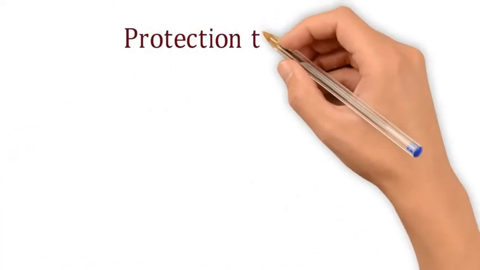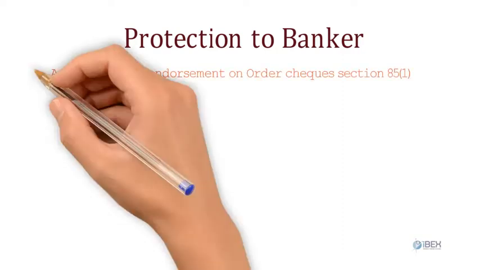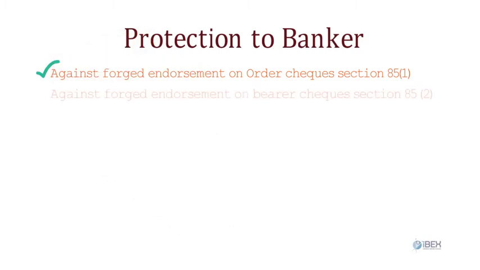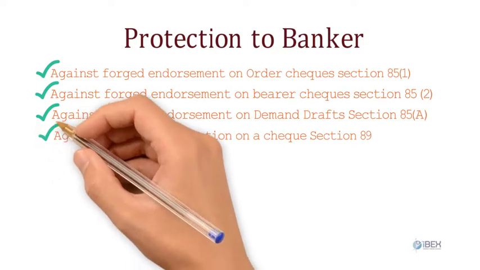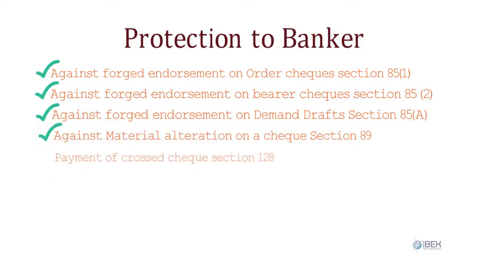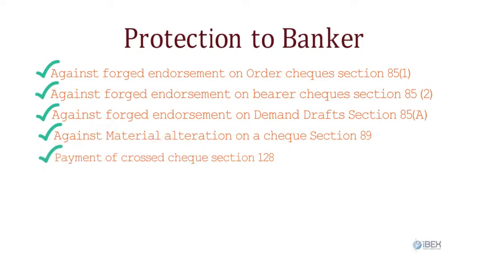Protection to banker. The paying banker gets protection under the following sections. 1. Against forged endorsement on order checks, Section 85(1). 2. Against forged endorsement on bearer checks, Section 85(2). 3. Against forged endorsement on demand drafts, Section 85(a). 4. Against material alteration on a check, Section 89. 5. Payment of crossed check, Section 128. However, to seek protection the banker must have made payment in due course and in accordance with Section 10 of the NI Act.